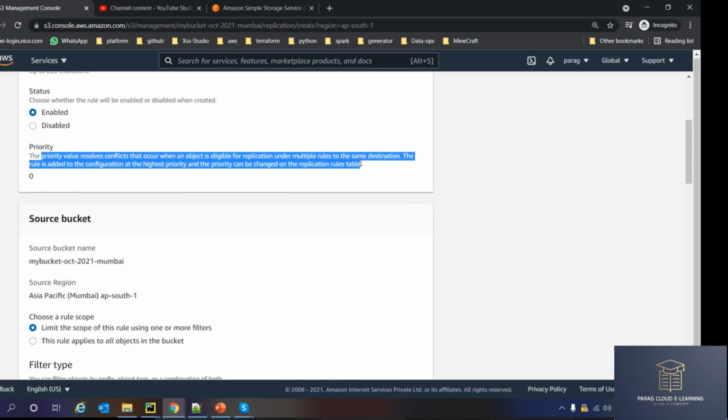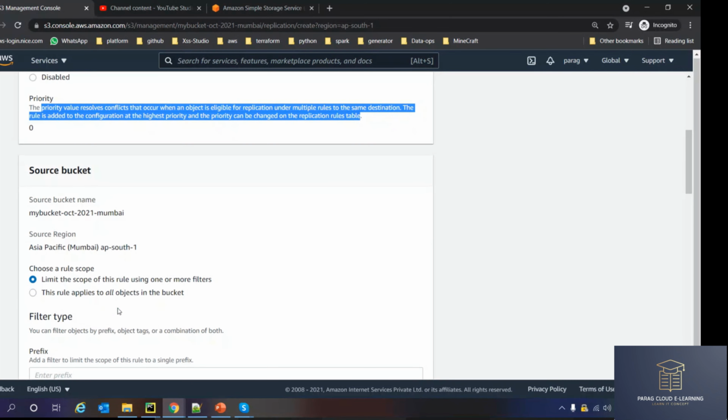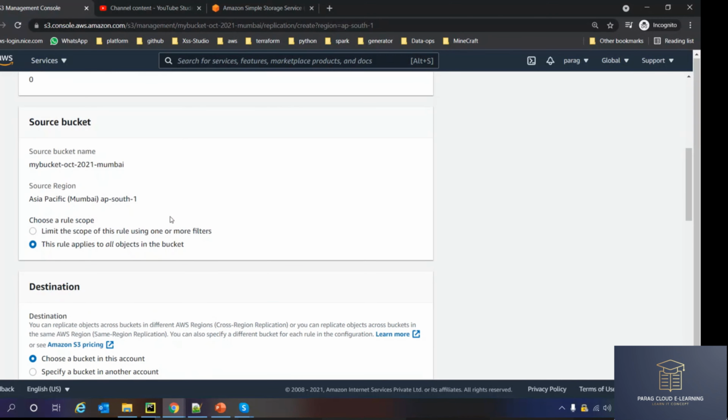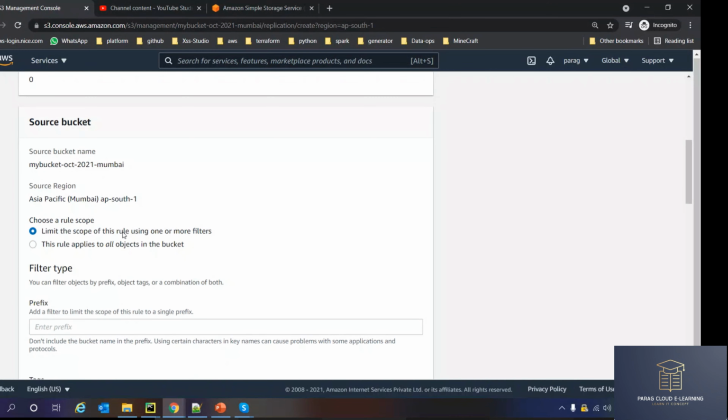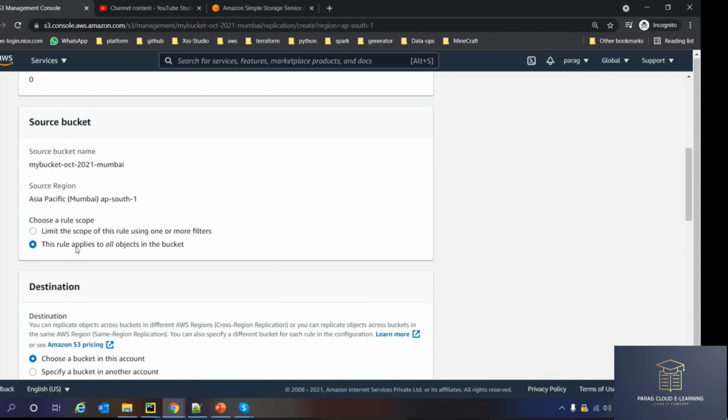Priority, how fast you want to upload your data. Apply to all objects: any file uploaded to your bucket, you can apply to all the objects, or you can filter. Out of 10 files, the files starting with US should be copied, or files starting with Australia should be copied, not all the files. You can enter some prefix, add a filter to limit the scope of your rule. Prefix means if you want to specify some file name, starting with Australia or Sydney or India, something like that.